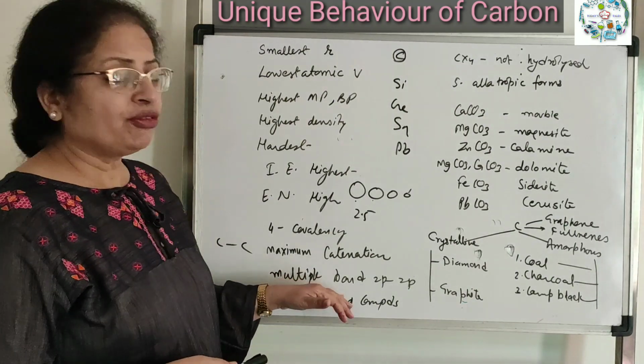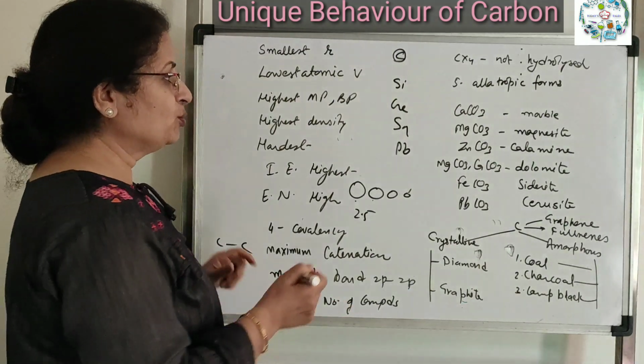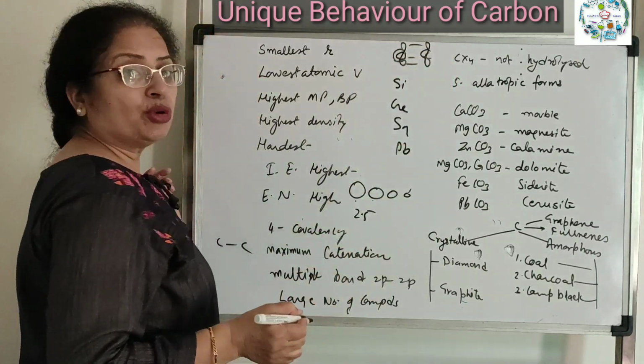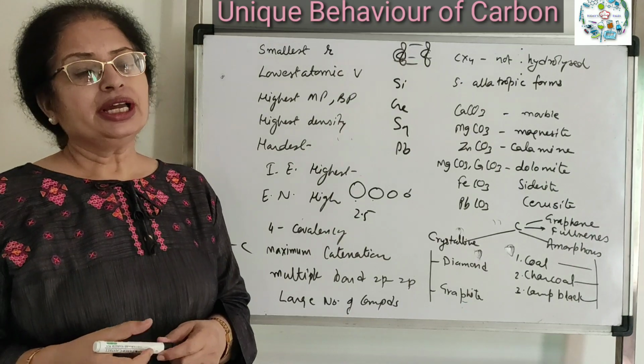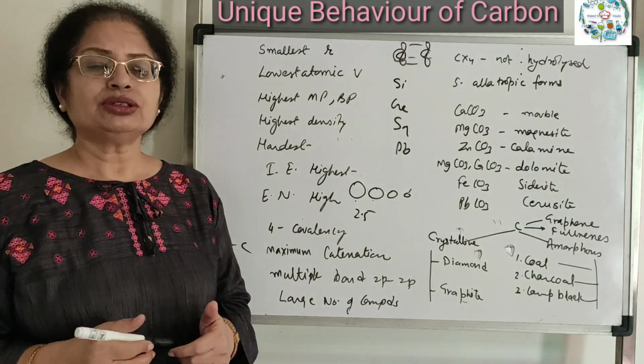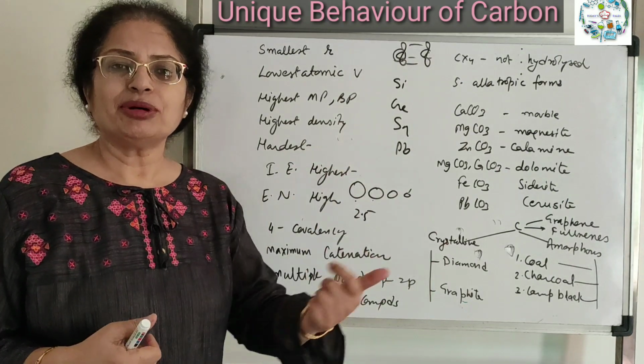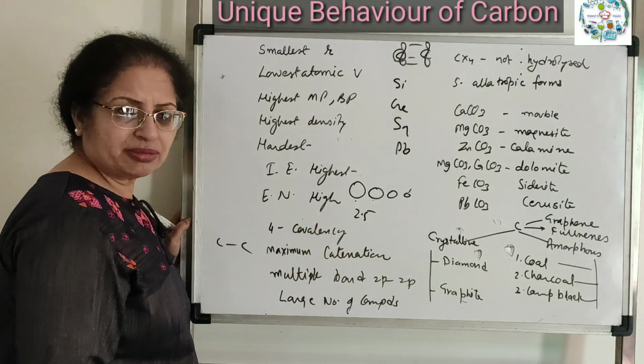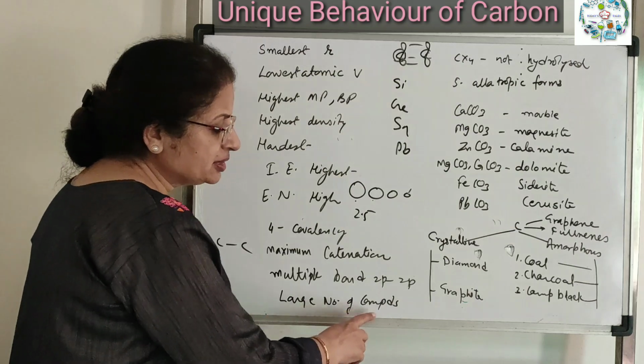And multiple bond formation, because in this 2p to 2p pi bonding, side by side bonding is also very much strong, and therefore it has the option to make a single bond, a double bond, or a triple bond. So it can make multiple bonds between carbon-carbon atoms. And large number of compounds.